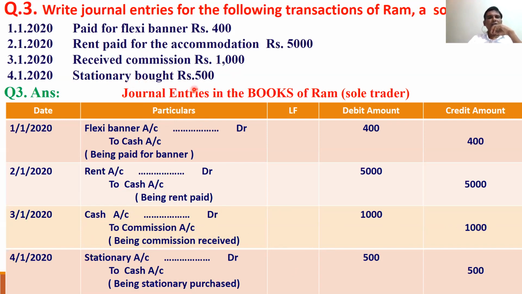Stationery bought. So how much? 500. So pens, papers, like that we bought. Stationery expenditure account is debited and cash is going out, cash account is credited. So by this you understand what is debit and what is credit of nominal accounts. Banner expenditure, banner debited. Rent expenditure, rent debited. Commission received, so commission income, commission credited. Stationery expenditure is debited. Expenditure debited, income credited.